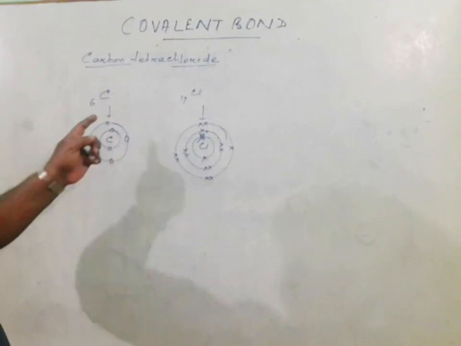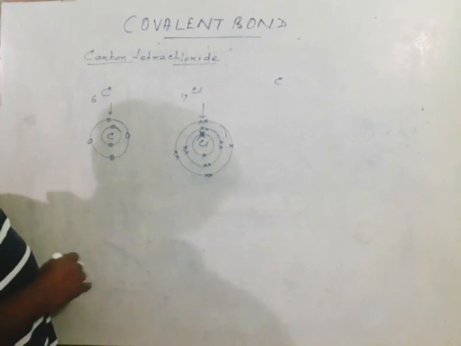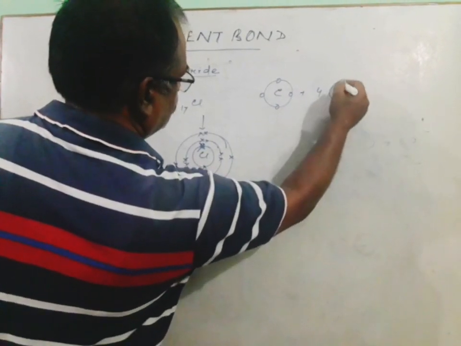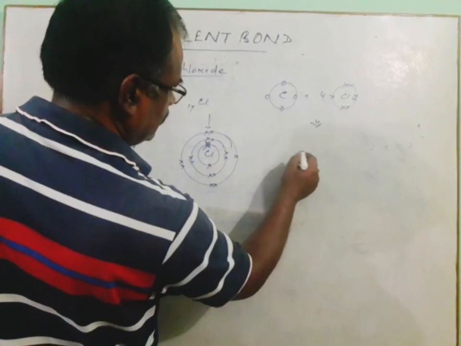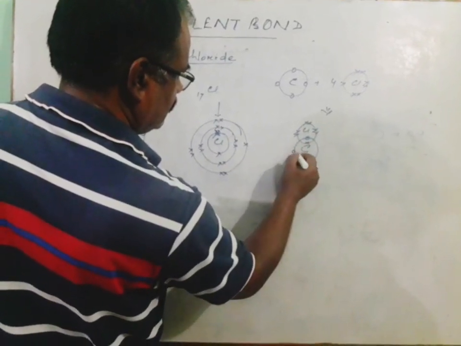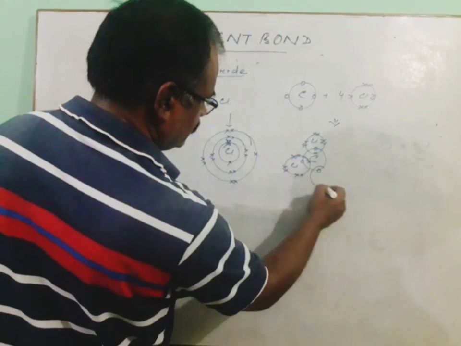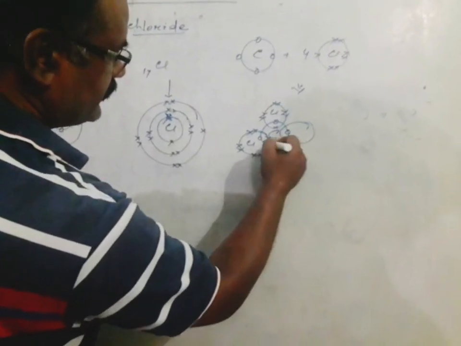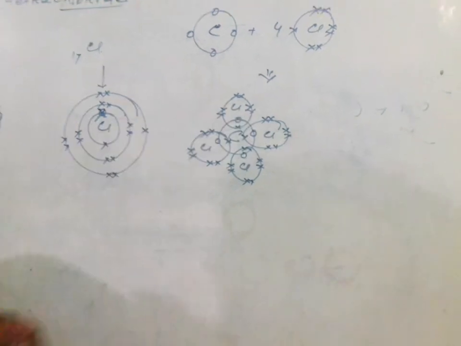Now in such cases, what will happen? When carbon combines with chlorine, carbon has 4 valence electrons, so one carbon combines with 4 chlorine atoms, which are combined with one carbon atom with their constituent valence electrons.